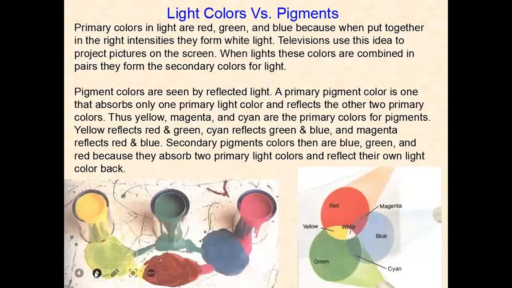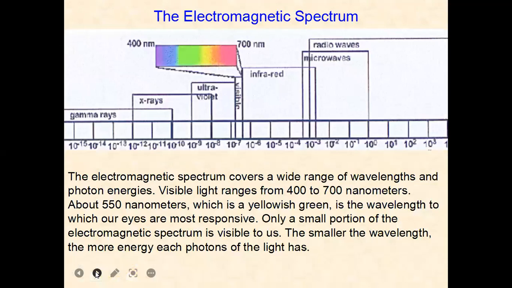So light colors versus pigment, you must know, for different wavelengths of color you get different pigments in our real life. The electromagnetic spectrum covers a wide range of wavelengths and photon energies. Visible light ranges from 400 to 700 nanometers.